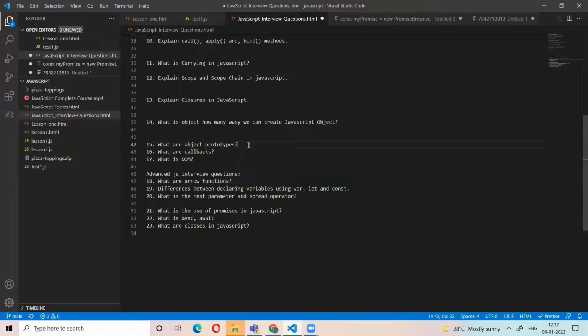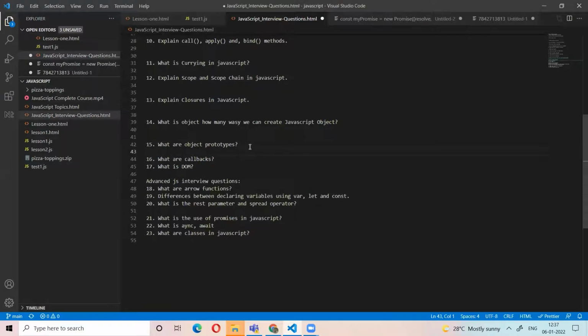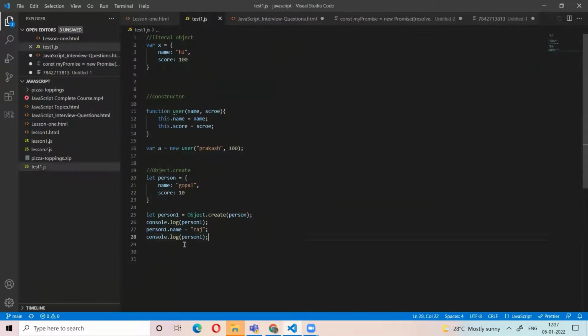So what are the object's prototype? Here, name is a property of the object. Using the prototype, we can create new values. Let me explain to you.